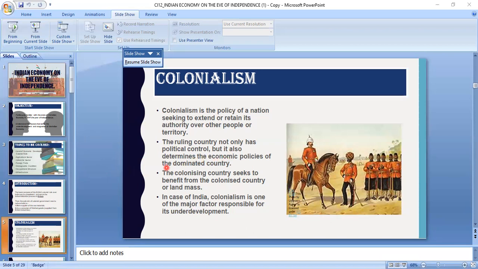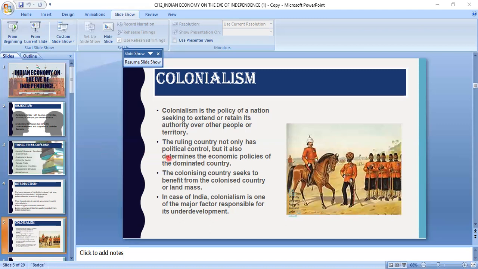The ruling country not only has political control, but it also determines the economic policies of the dominated country. That means the country which rules over another country as a ruler, making that second country its colony, like the Britishers. They ruled over India, and India was called a colony of Britain. So Britain, or the East India Company, who was ruling over India at that time on behalf of the British government, had complete control over India's political affairs.